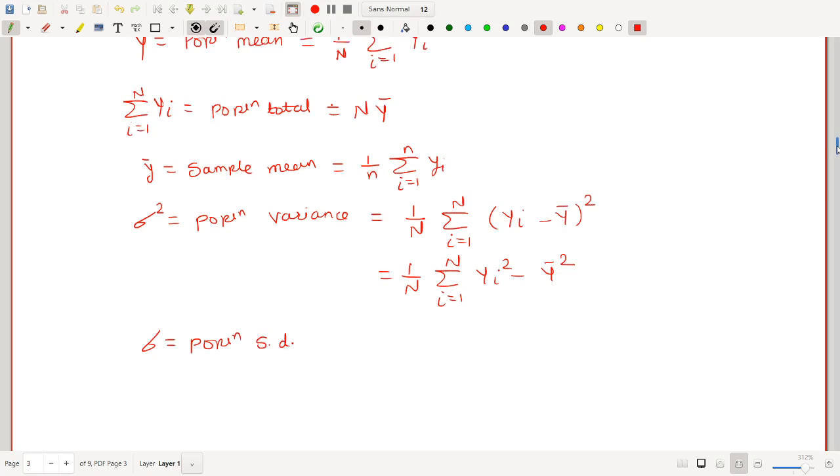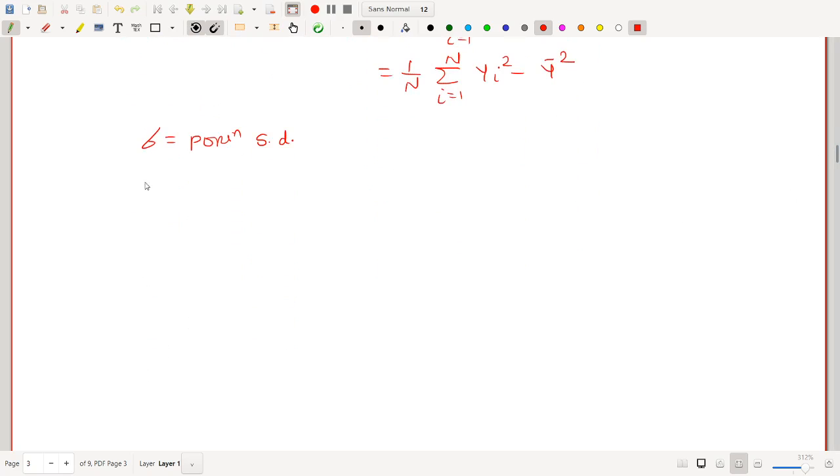Next notation is capital S square. Capital S square means population mean square. So population mean square formula is 1 upon, here it is N minus 1, summation i equal to 1 to capital N, capital Yi minus capital Y bar whole bracket square.